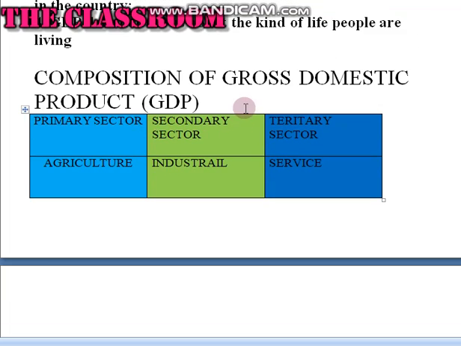There are some composition of the gross domestic product. That is the primary sector. Agricultural sector is known as the primary sector, in which agricultural operations are undertaken. Secondary sector. The industrial sector is the secondary sector, in which goods and commodities are produced by transforming the raw materials. Tertiary sector. The tertiary sector is known as the service sector, which includes government, scientific research, transport and communication, trade, postal and telegraph, banking, education, healthcare and information technology, etc.